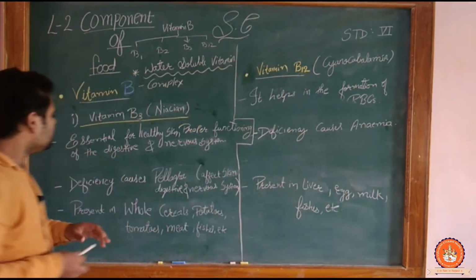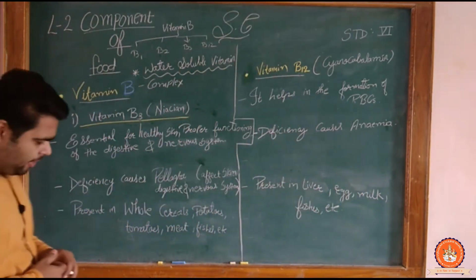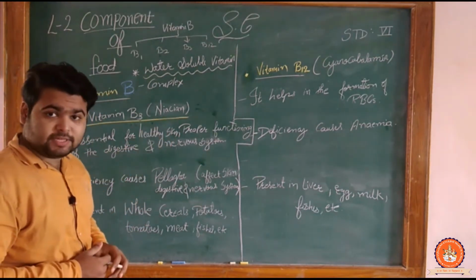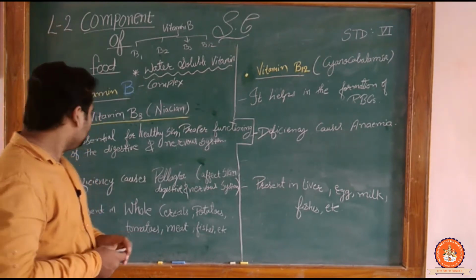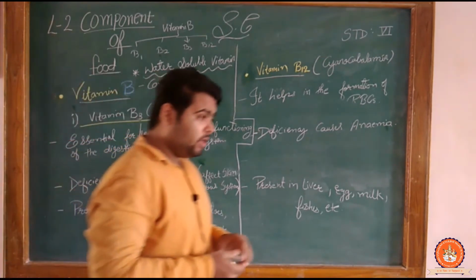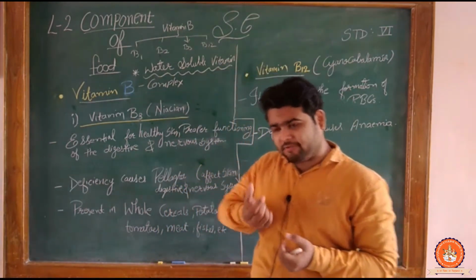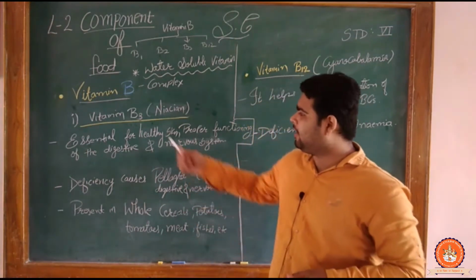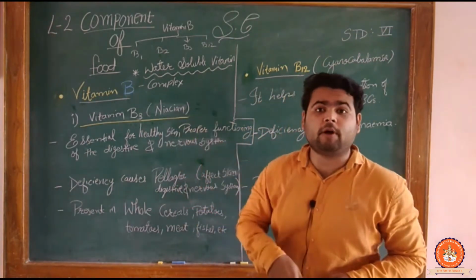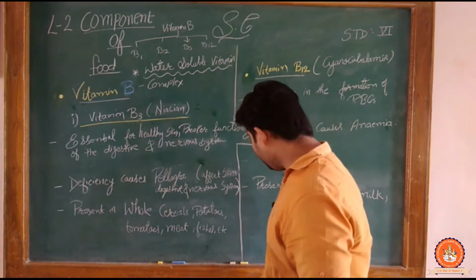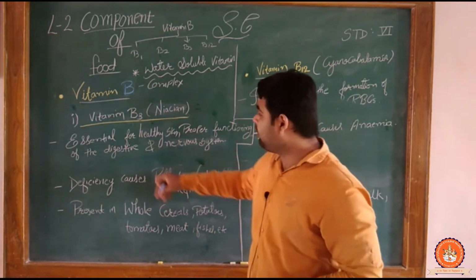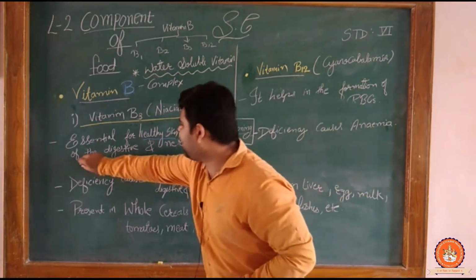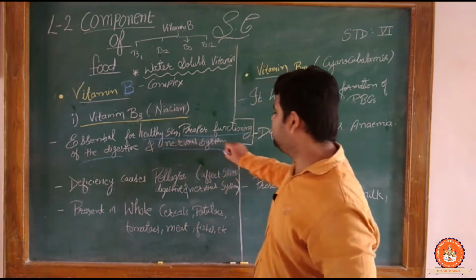So what is actually vitamin B3? Vitamin B3 is also known as what? Niacin. Yes, niacin. So how is it going to help you? When you observe each and every vitamin portion, you can find similar things. B3 is similar to B1: it is essential for healthy skin and proper functioning of the digestive and the nervous system.